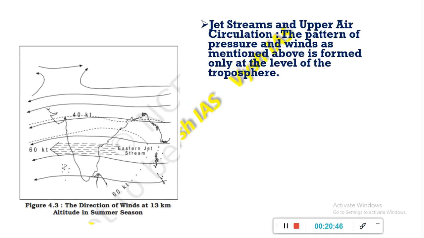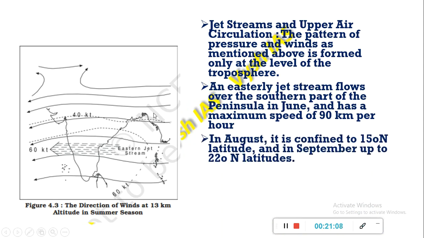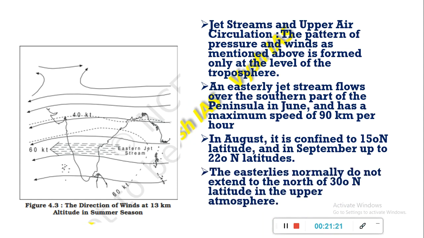Next we have the jet streams and the upper circulations of the summer season. The pattern and pressure of these winds is formed at the level of the troposphere. An easterly jet stream flows over the southern part of the peninsula in June, and it has a speed of 90 kilometers per hour. In August it is confined to 15 degrees north latitude, and in September up to 22 degrees north latitude, but whatever happens, these do not extend over 30 degrees north latitude.